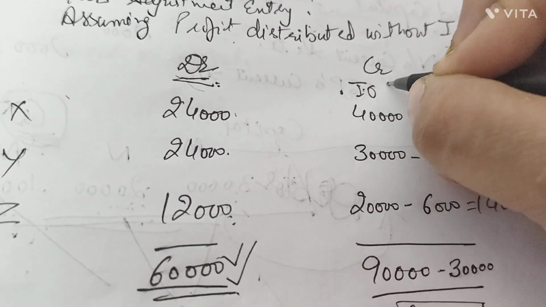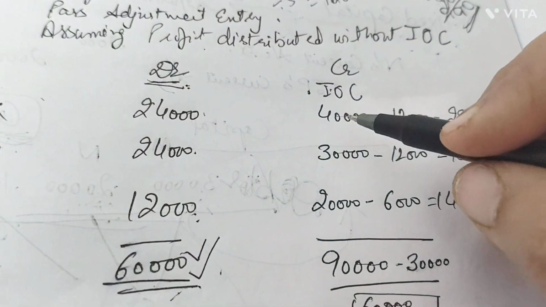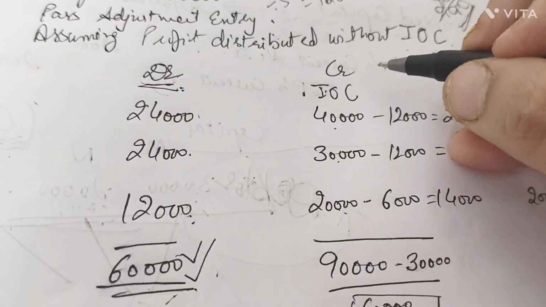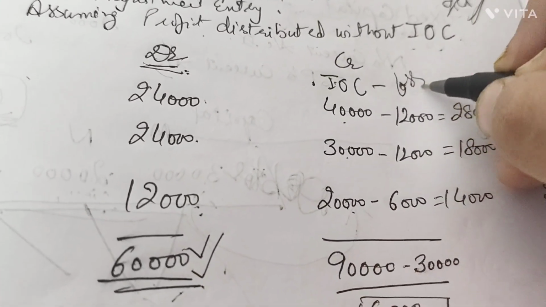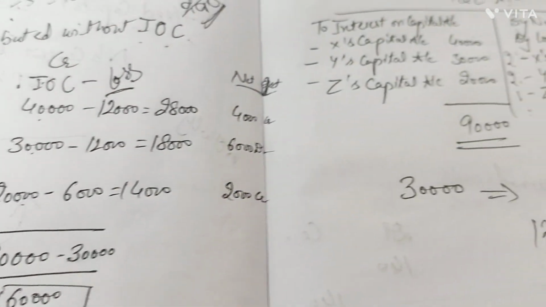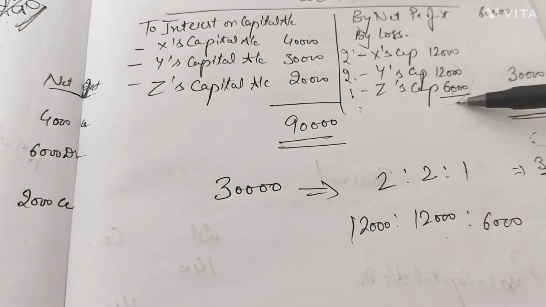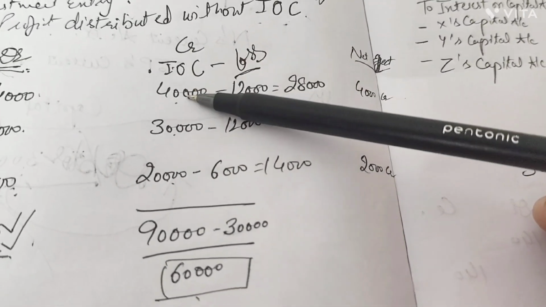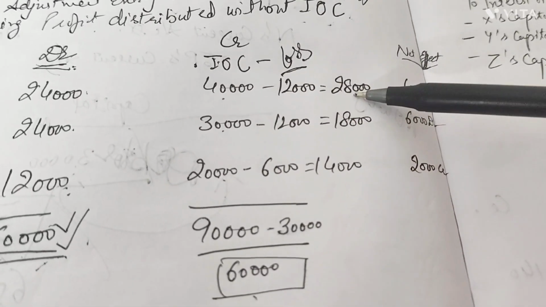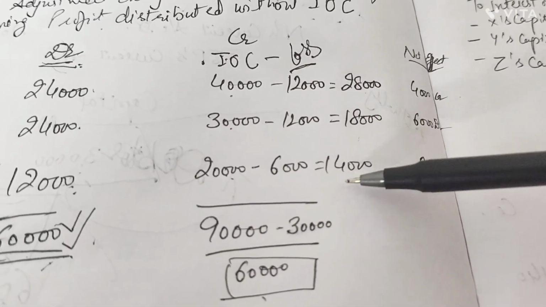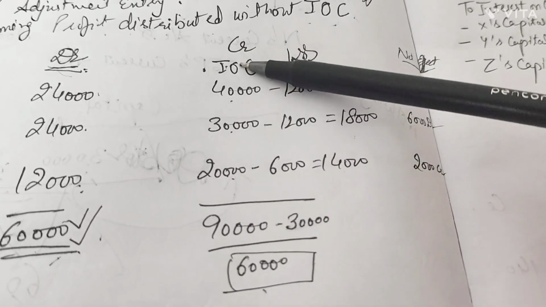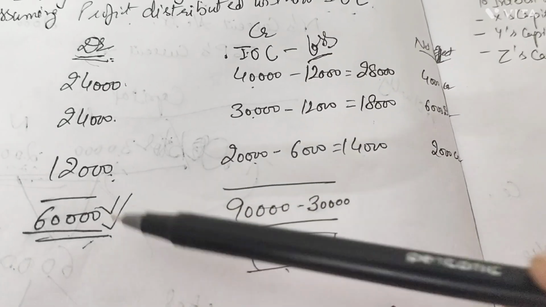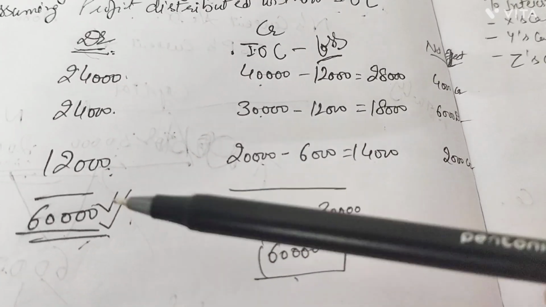Now we are giving our partners, out of this 60,000, IOC of rupees 40,000, 30,000, 20,000 that we did through adjustment. From that, a loss was also deductible. I have shown you the calculation here, that there was an IOC and the loss. So we took this loss 12,000, 12,000 and 6,000. So IOC for X is 40 minus 12, 28,000 is the net claim. Here 18,000 is the net claim. Here 14,000 is the net claim. So the total of IOC was 90 and total of loss was 30. So the total here is 60 and here also is 60. So our question is correct.